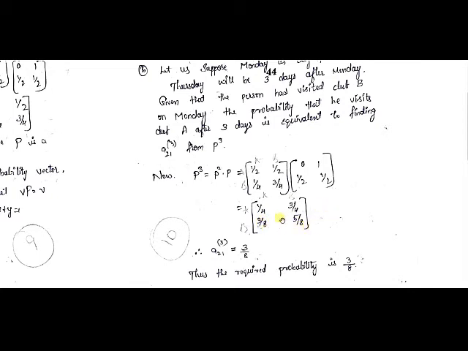Now if you identify the numbers, it is A11, A12, A21 and A22. It is equivalent to finding A21 from P cube. So we have found P cube. In this P cube, A21 is this, so that is 3 by 8. So A21 of P cube is 3 by 8. Thus the required probability is 3 by 8.